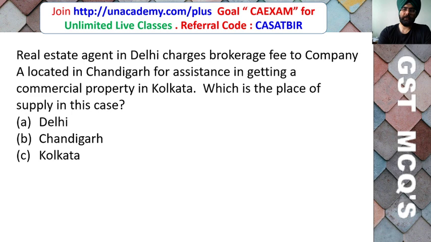So let's discuss, friends. Next question. A real estate agent in Delhi charges brokerage fees to a company located in Chandigarh for assistance in getting a commercial property in Kolkata. Which is the place of supply in this case? Delhi, Chandigarh, Kolkata.